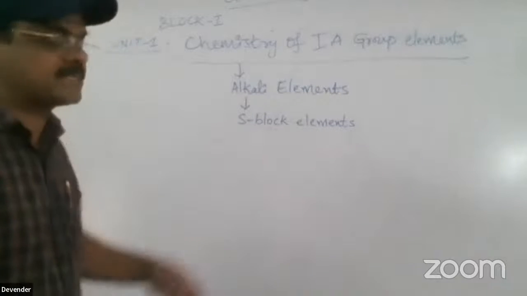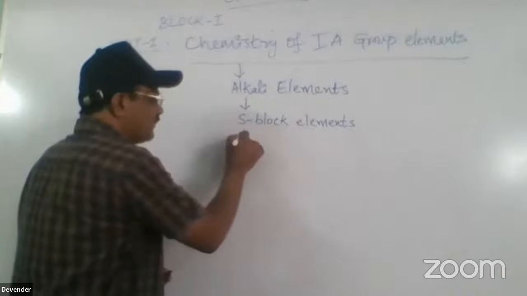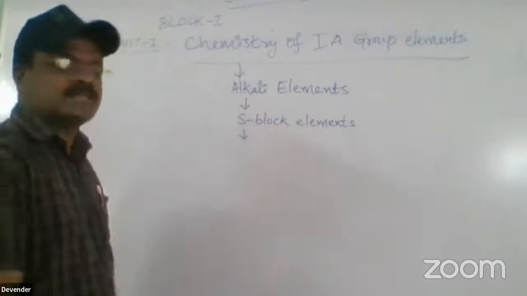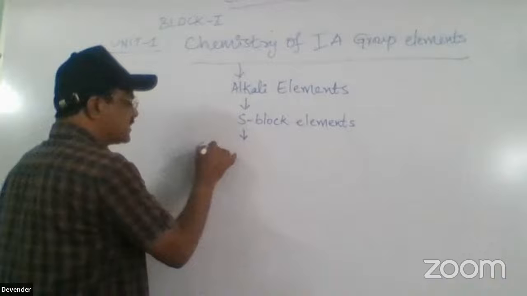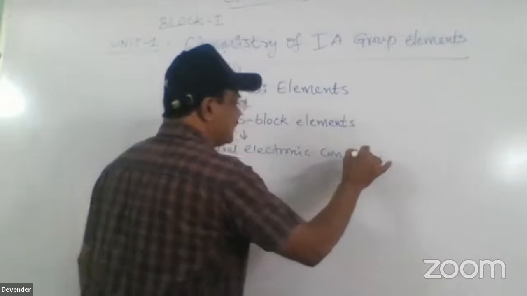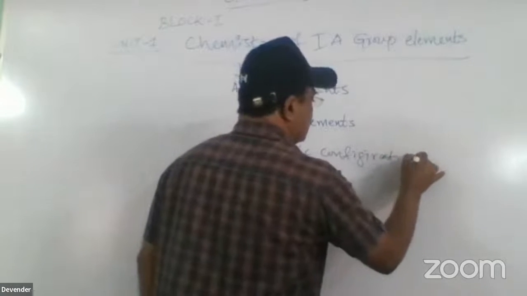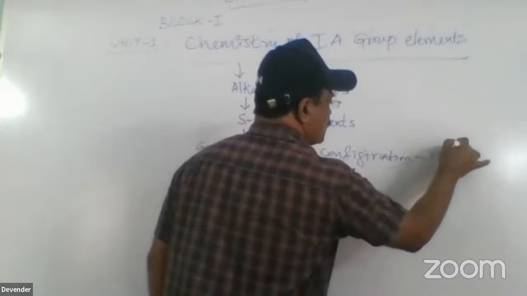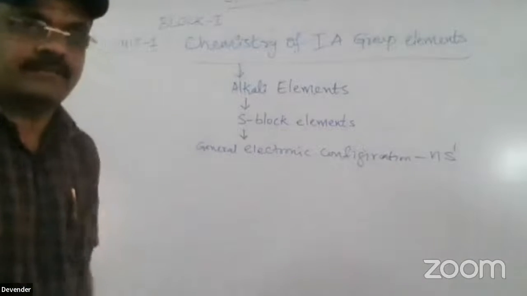S block elements. The general electronic configuration of the first A group elements is also asked in the examination. It is NS1. Why? I will explain again.